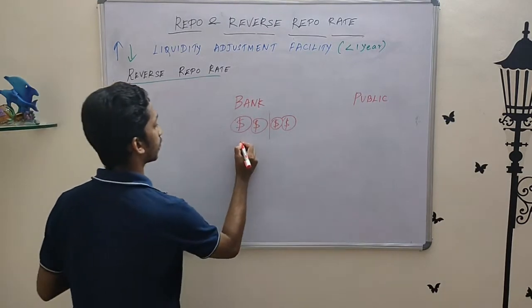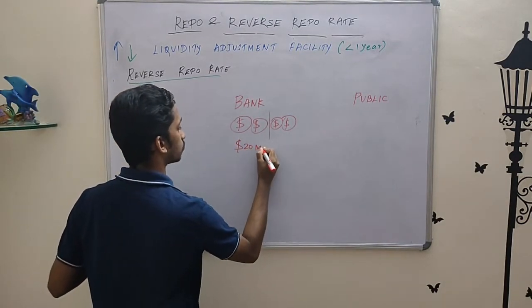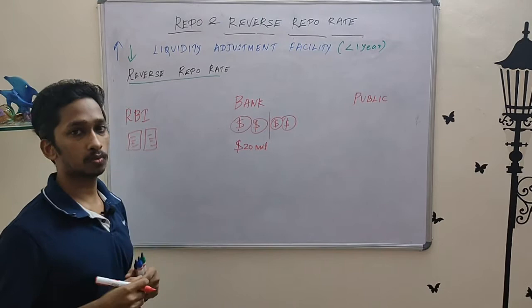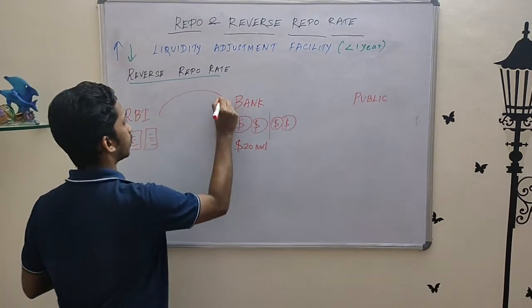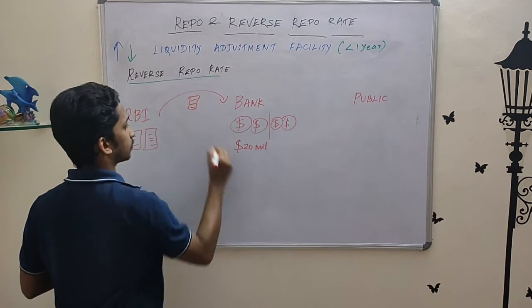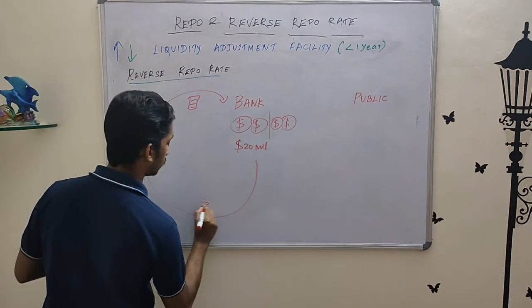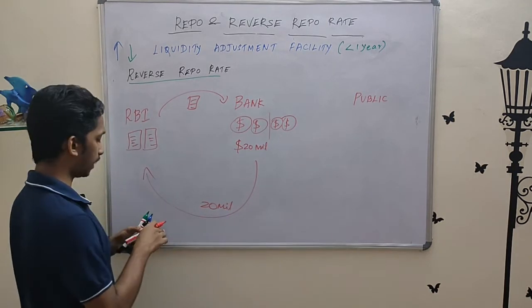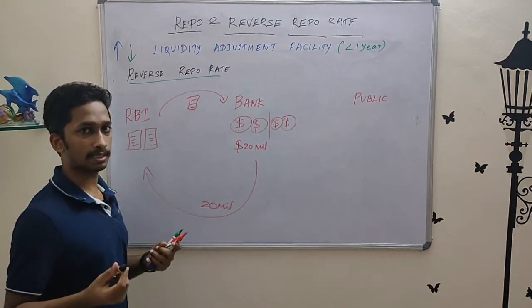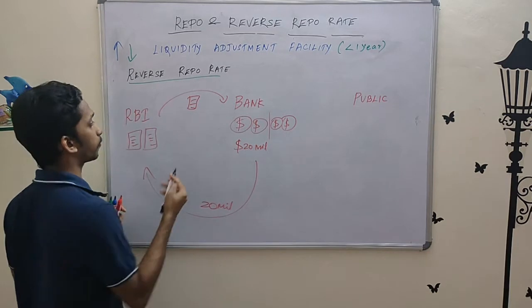Now think the bank has $20 million to spend or to lend to the RBI. The RBI has assets which it can pledge. So the RBI will pledge the assets for the $20 million. Okay. Now the RBI has to repurchase this pledged asset, right? Because it is a reverse repo condition.